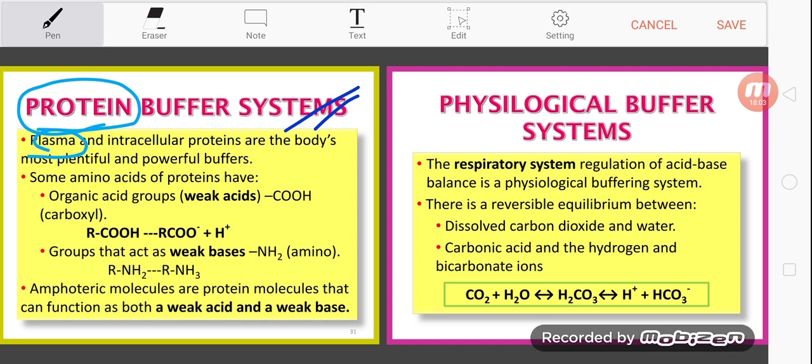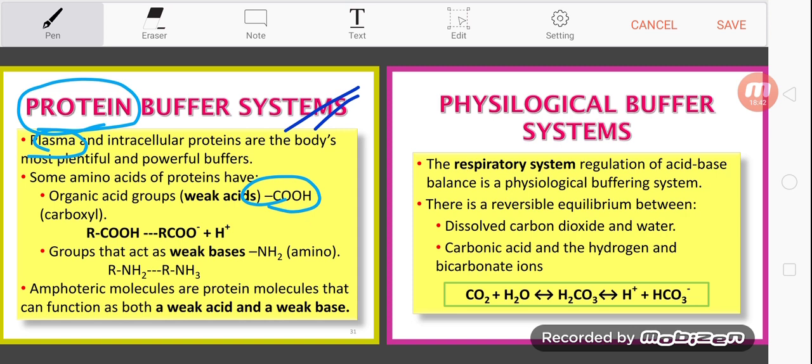Okay, here is an example of amino acids of proteins. Some amino acids of protein have these organic acid groups, COOH, the carboxyl group. So this carboxyl group can dissociate, either releasing a hydrogen ion or accepting a negatively charged ion from strong bases.